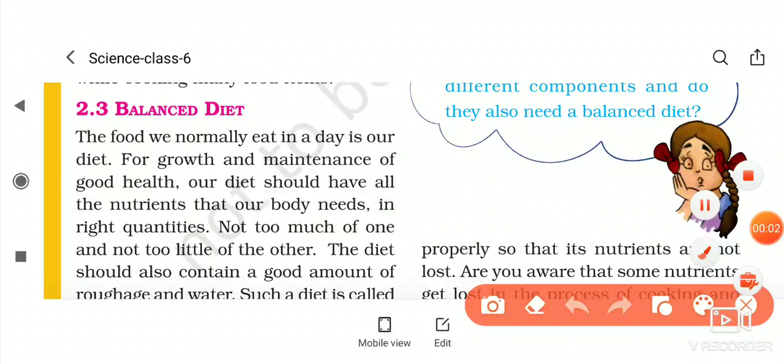Good morning, children. Today, our topics are balanced diet and deficiency disease. With these two topics, we will complete this chapter because these are the last topics. We will start from the balanced diet.